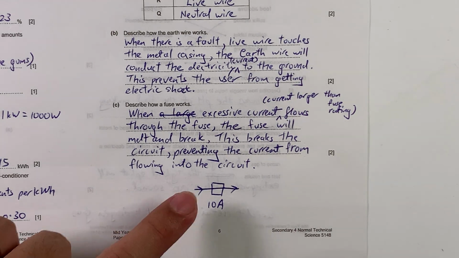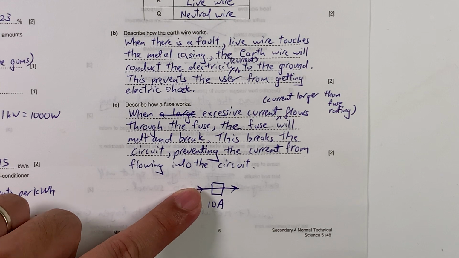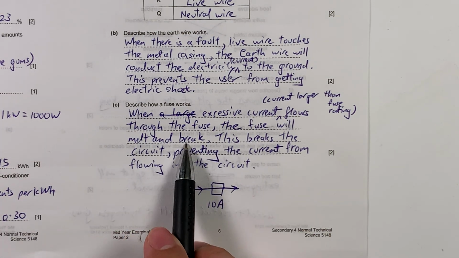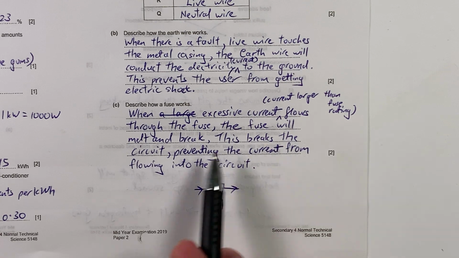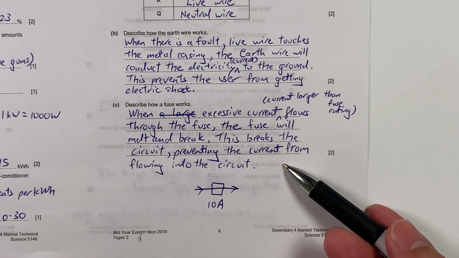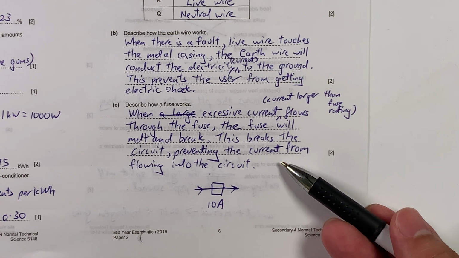But once a current that is bigger than 10 amperes comes in, maybe 10.1 or 10.2, the fuse will melt and break. When it melts and breaks, it causes the circuit to be open, thereby preventing any flow of current into the circuit.